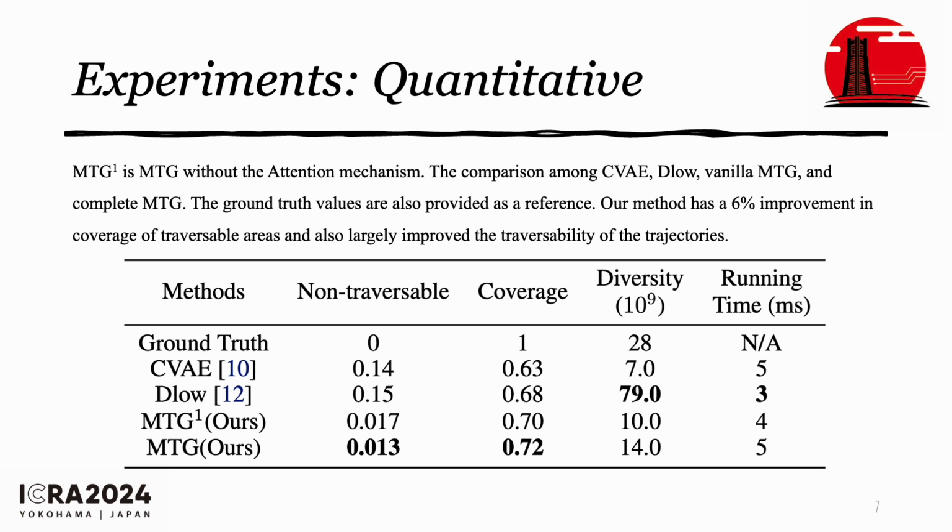And this is the quantitative result of our paper. So from the table, we can see that MTG has the highest traversability, and it also has the highest coverage of the traversable areas.